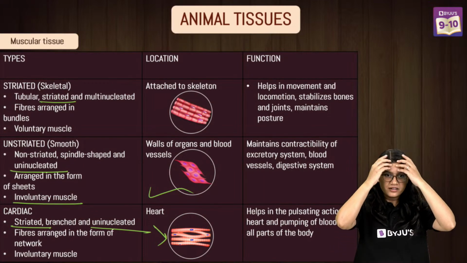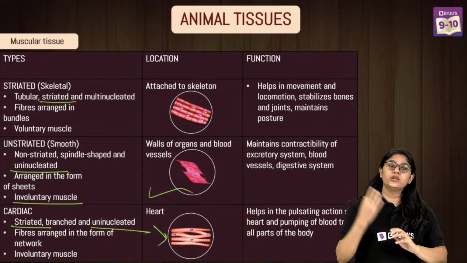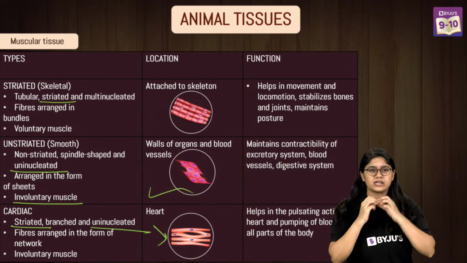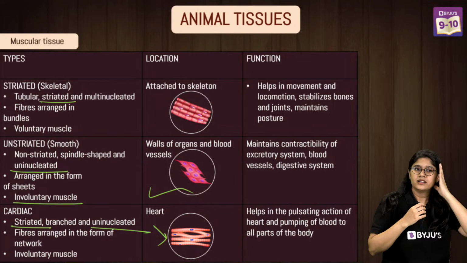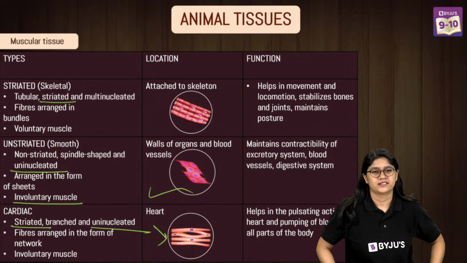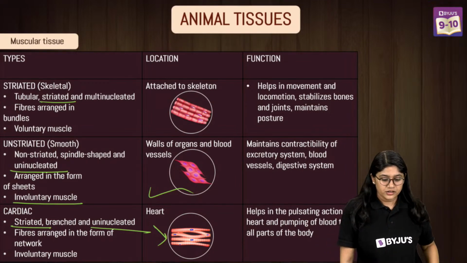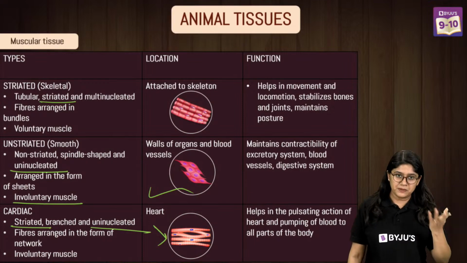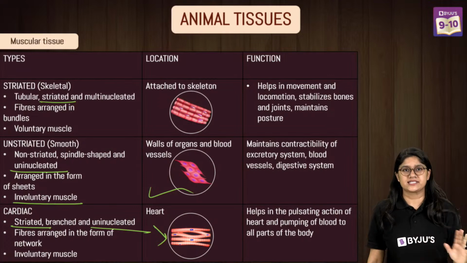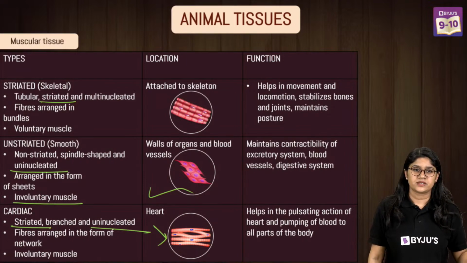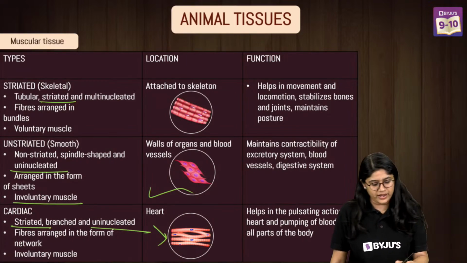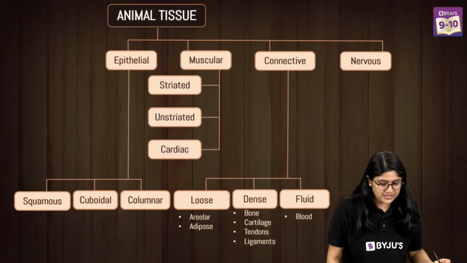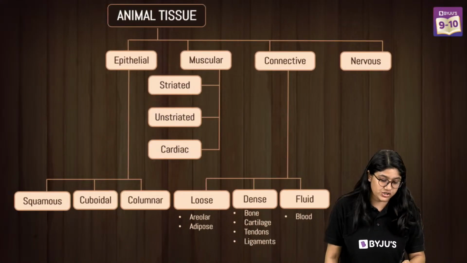Yes. Are we clear, everyone? Uninucleated means with a single nucleus. Nucleated means whether the nucleus is present or not in the cells. Okay, crystal clear, right? Let's move ahead everyone and let's discuss the connective tissue.